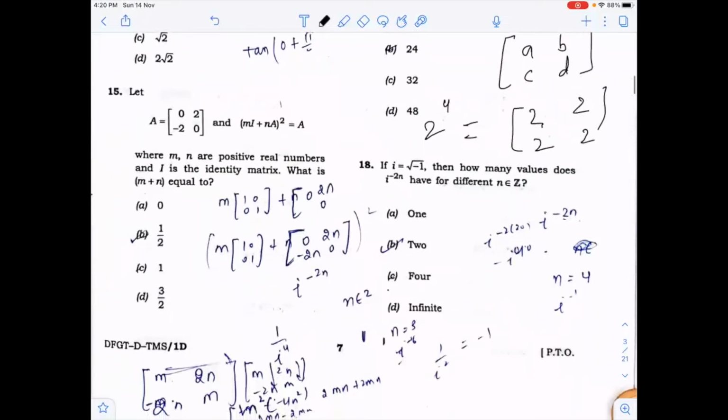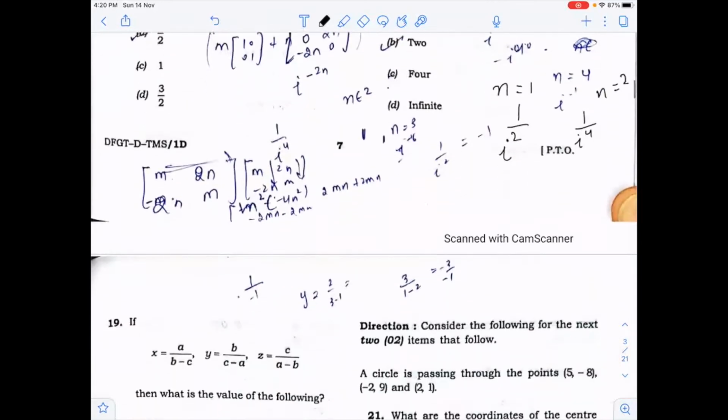Now, the next one is the 18th question. How many values will this satisfy? Here n belongs to integers. When you fix n as 1, that will be 1 upon iota square, and iota square will be minus 1. And when you fix n as 2, you will get 1 upon iota to the power 4, that will be 1. So you will get two values, minus 1 and 1. When you fix even and odd integers, you will get the two distinct values, 1 and minus 1 here.